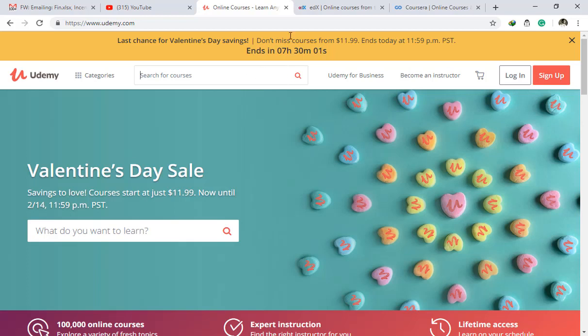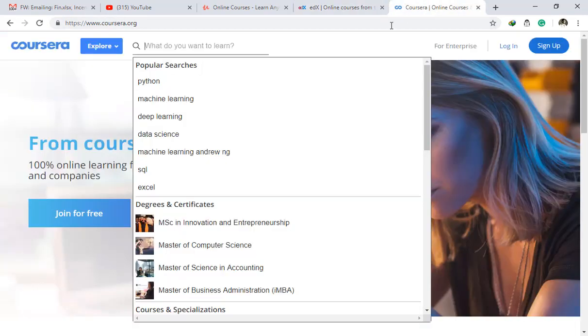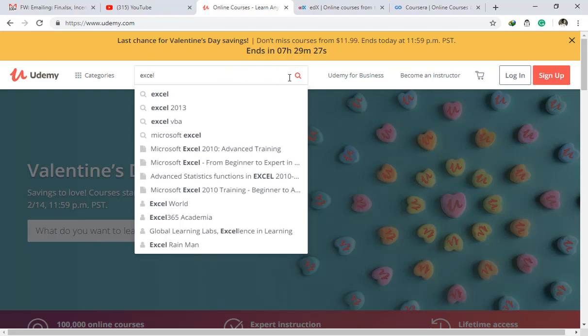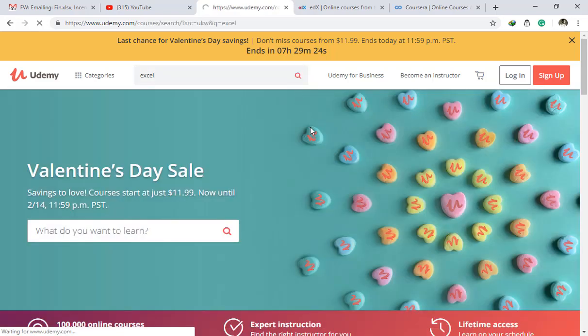So let's get started. I will be explaining how to enroll in the free courses to get the skill set. I have opened 3 websites. The first one is udemy.com, the second is edX.org, and the third one is Coursera. These 3 websites are among the most popular websites to get free or paid courses according to your requirements. For example, if I want to learn Microsoft Excel, I have just opened udemy.com, and in search for courses I will write Excel